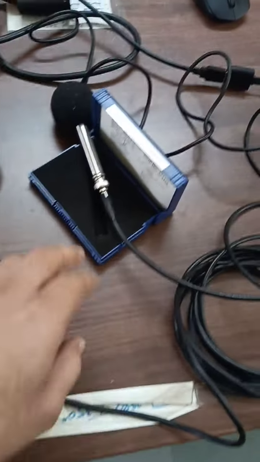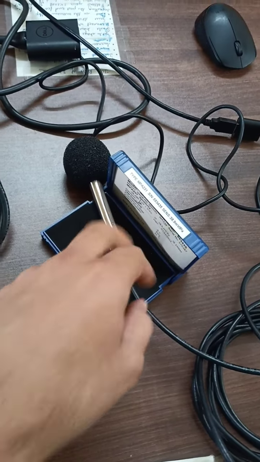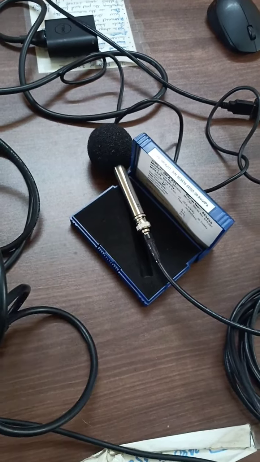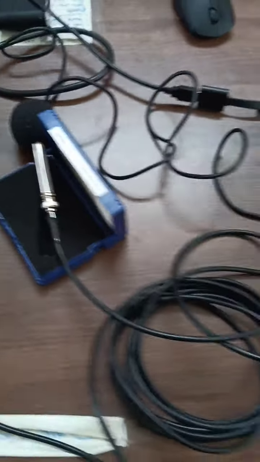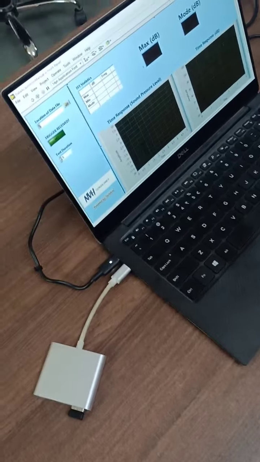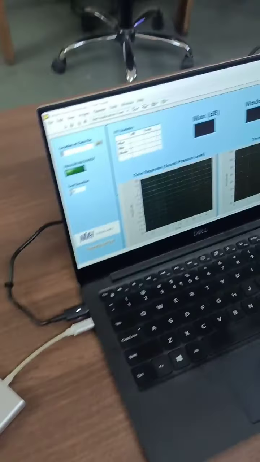And so this is all connected. You can see this is the microphone that I have. So just for demo purposes, that's how it's going to look like. And once that is done, you can just double click and open the front panel of this screen.